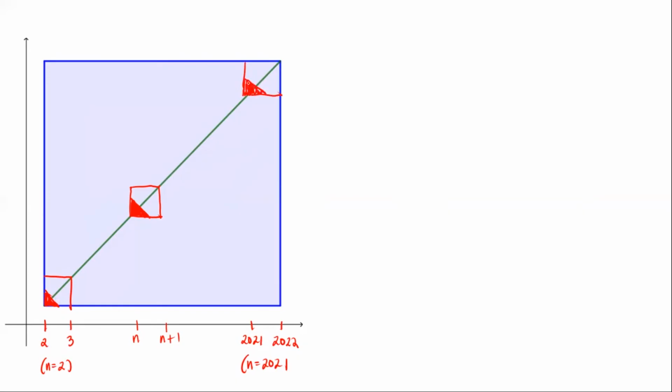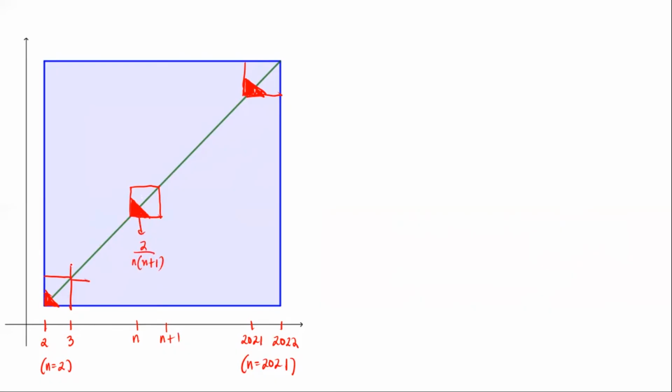Okay, so the red triangles that we want, they have different sizes. All right, but of course, it's hard to draw them here with the different sizes. But for various values of n, the area is 2 over n times n plus 1. So that's how they're going to look like.